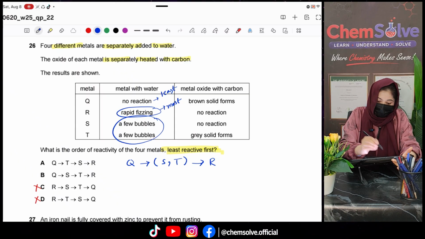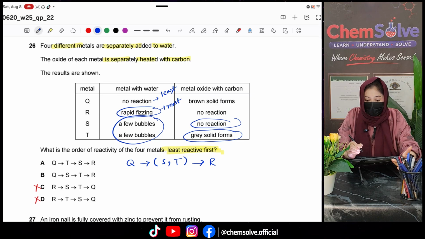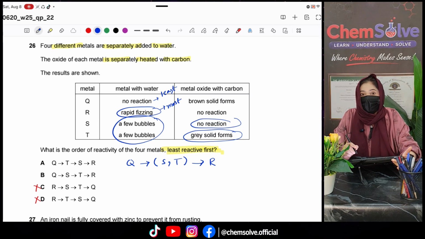Okay, S has no reaction with the carbon, while T formed the gray solid with the carbon. Carbon only reacts with those metals which are less reactive than carbon, so that carbon can displace them.